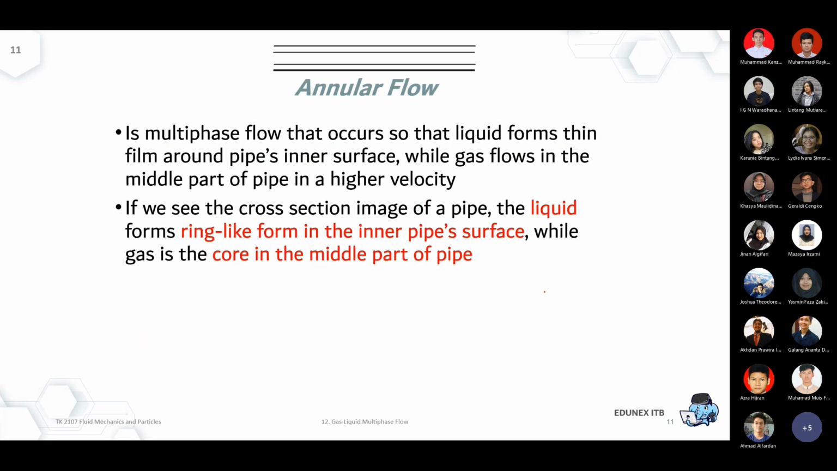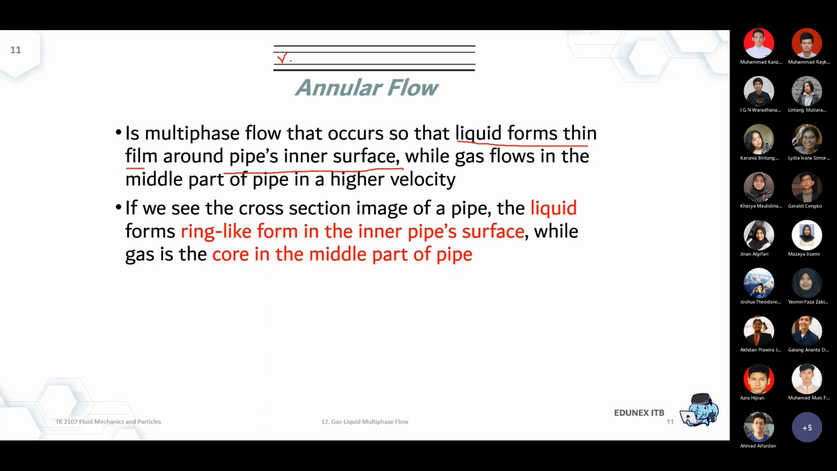And then you have an annular flow. So this is somewhere in the transition. It's not purely gas dominated, and it's not purely liquid dominated. What happens is the liquid forms a thin layer, or thin film, around the pipe inner surface, while gas flows in the middle part at higher velocity. It's interesting. That's why the possibility is limitless.